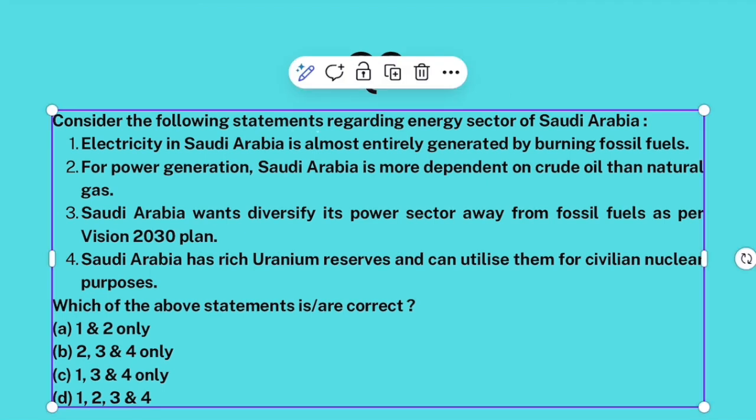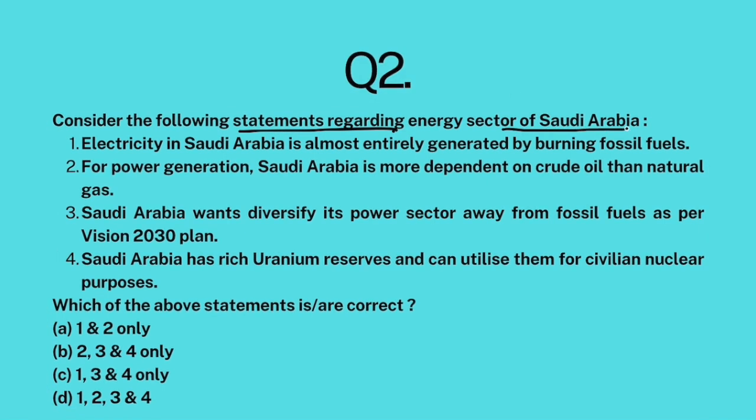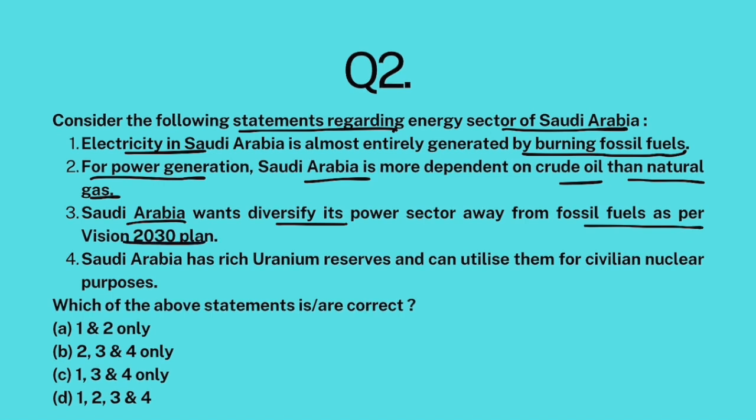Question number 2. Consider the following statements regarding energy sector of Saudi Arabia. Electricity in Saudi Arabia is almost entirely generated by burning fossil fuels. For power generation, Saudi Arabia is more dependent on crude oil than natural gas. Saudi Arabia wants to diversify its power sector away from fossil fuels as per Vision 2030 plan. Saudi Arabia has rich uranium reserves and can utilize them for civilian nuclear purposes.